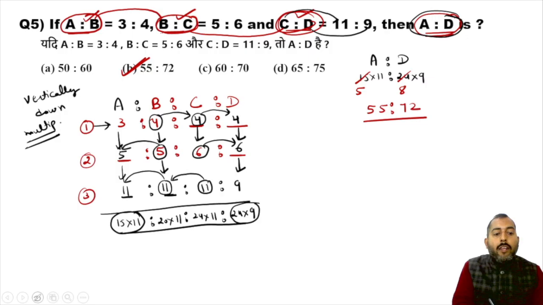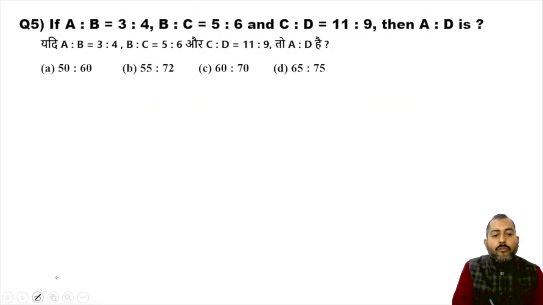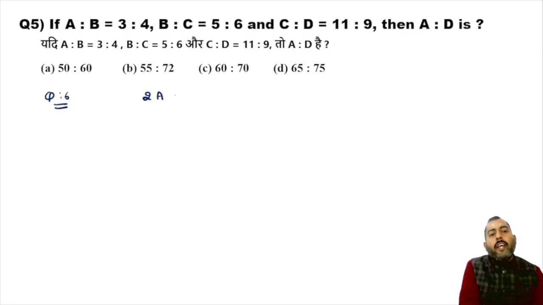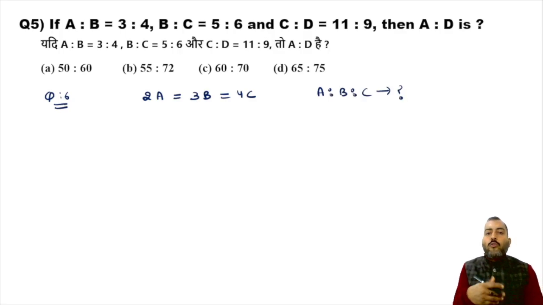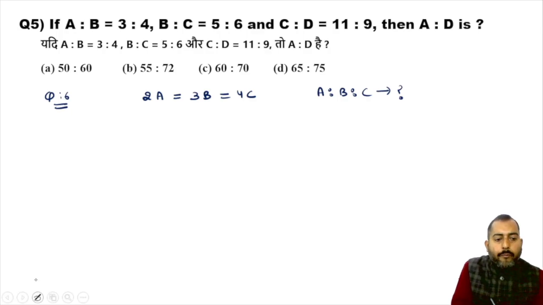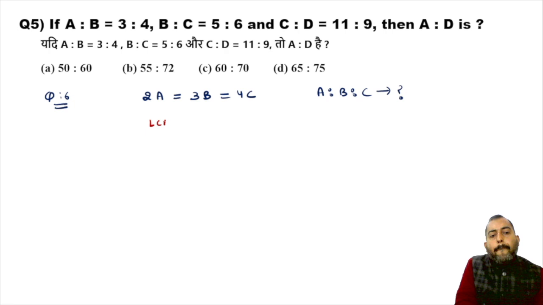Let's move on. Now let me tell you a few more points over here. Suppose the question was like twice of A is equals to thrice of B is equals to 4 times C, then find the ratio between A, B and C. If the situation was like this, what to do? In this case, pick the LCM of 2, 3 and 4, because everywhere equality is given.